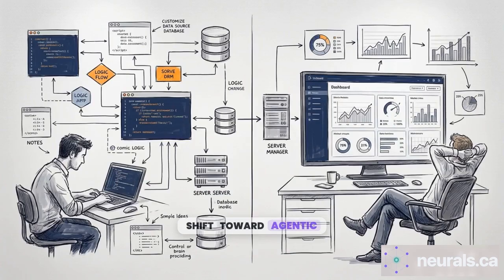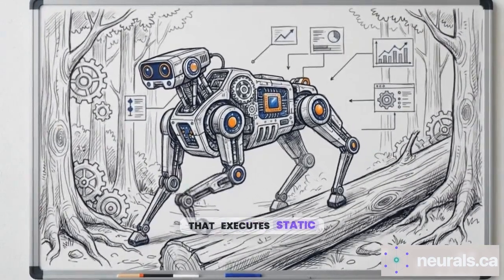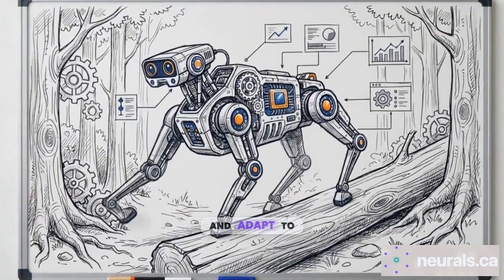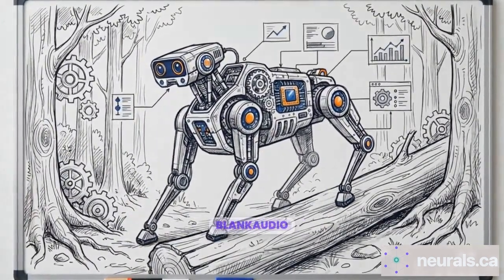The shift toward agentic architecture changes the relationship between human intent and computational action. We are moving from software that executes static instructions to systems that perceive, reason, and adapt to reach their goals.